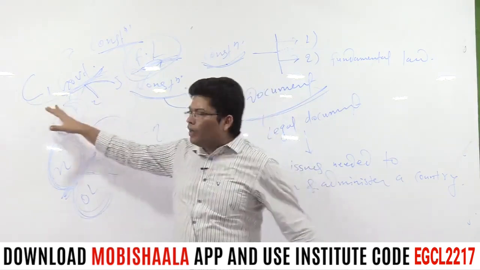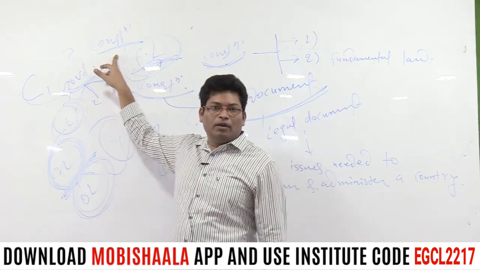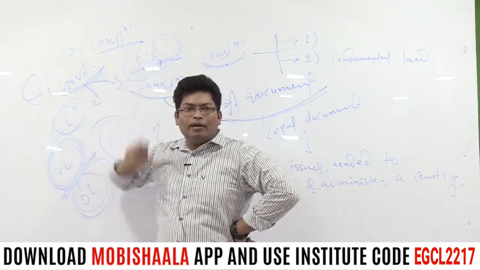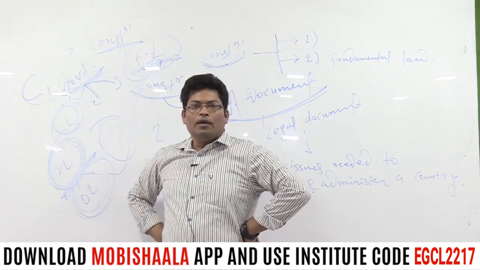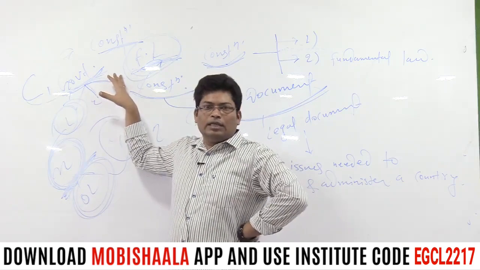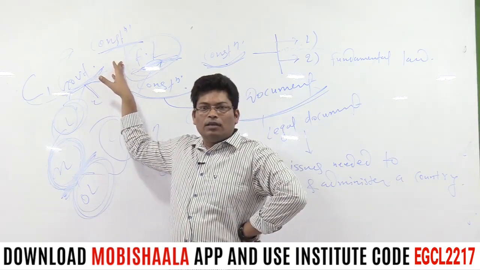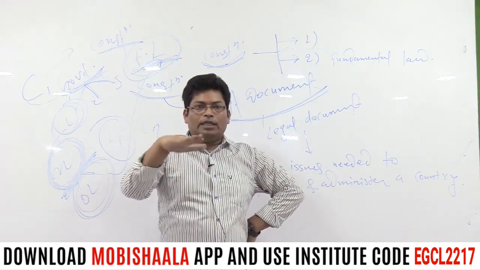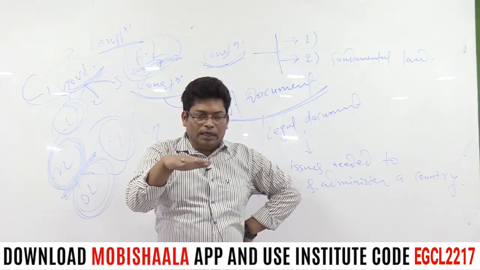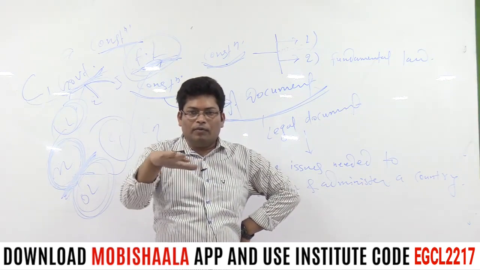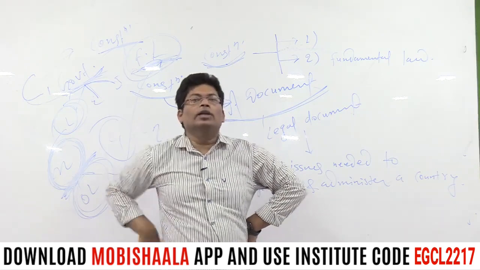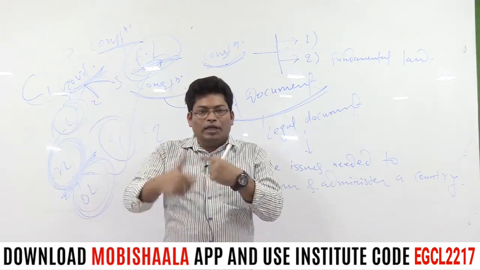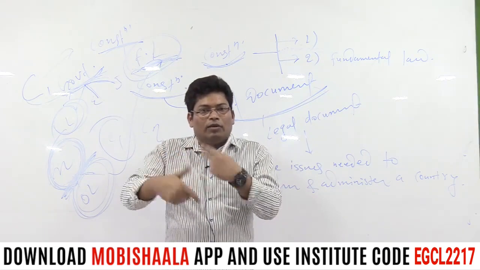So for country C1, it is the constitution of C1 which shall be referred to as the fundamental law of this country. Why is it referred to as the fundamental law? Because it is a landmark to judge whether the legislation made by the legislative authority warrants validity or not.